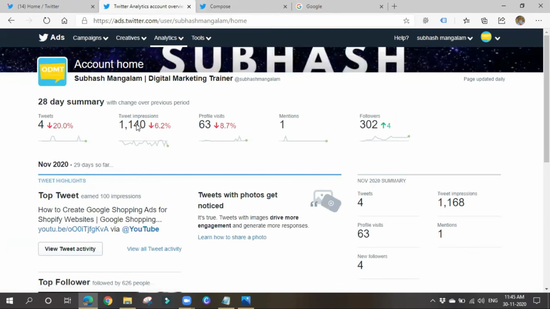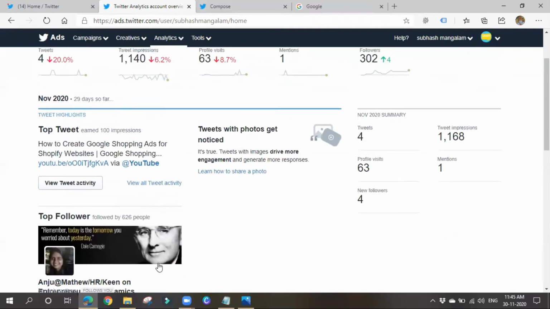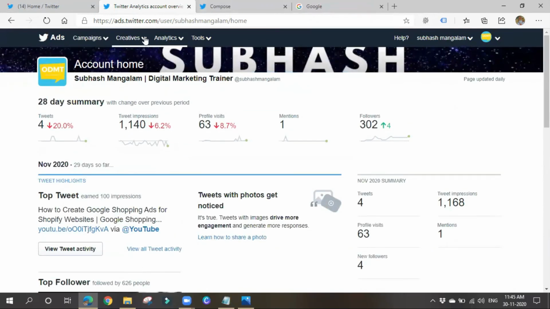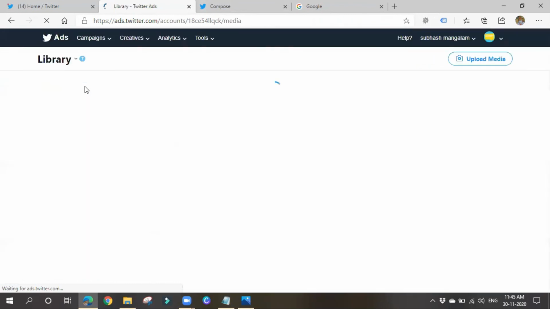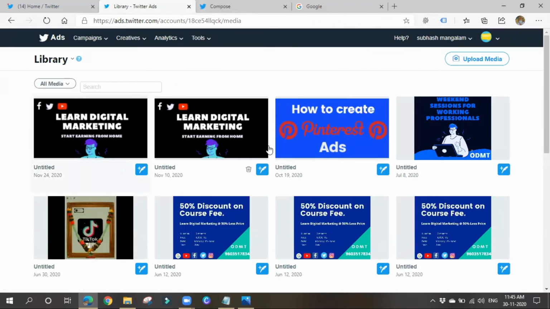Here you can see how many impressions you got, how many tweets you got, how many people visited your profile and all, how many followers you have increased and all. Okay, you can see all these things in analytics. Okay, if you go for creatives and all, you can add some creatives here. Okay, you can create some tweets here. So we can also add some media to the media library so that you can use them when you're running ads and all. You can add or upload media here by going to creatives and then media.